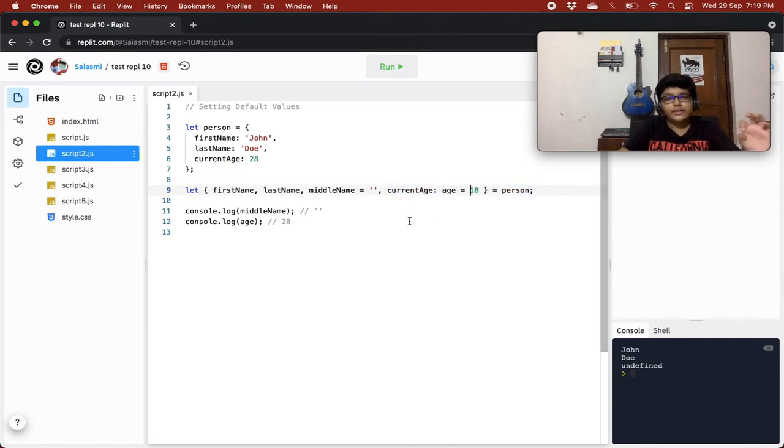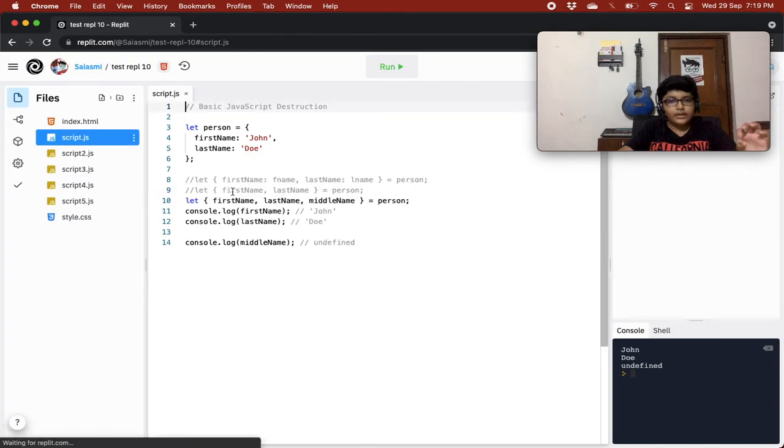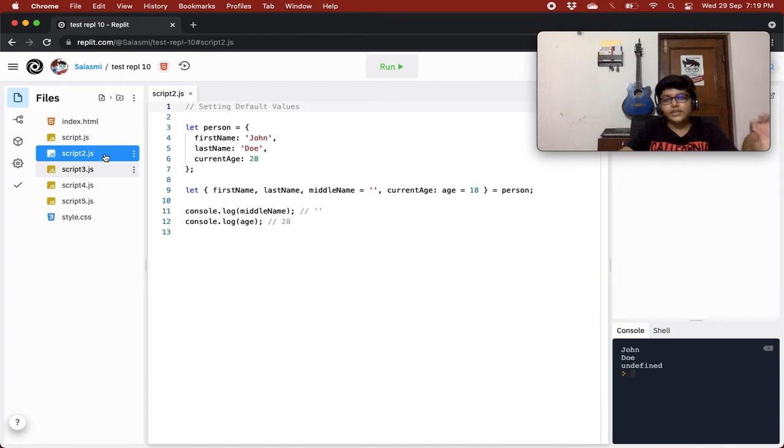This is saying that the current age we will access using the age variable, right? And then we are setting a default value that is 18. So it is saying that if it is present in there, then set it to whatever value there is inside it, else set it to 18. Current age is present over there in the object, that's why it is not bringing the default value.